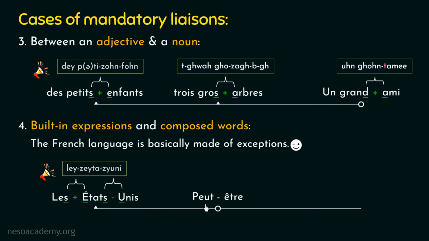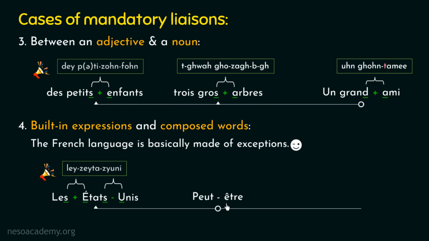So here we have our second example on the screen. Now in this example, kindly pay attention towards the pronunciation of this first word. In French, this word is pronounced as peu. Peu. I am repeating it again. Peu. So from the pronunciation, we can clearly observe that this word is ending with a silent consonant, right? Now kindly pay attention towards this second French word. This word is beginning with a vowel.